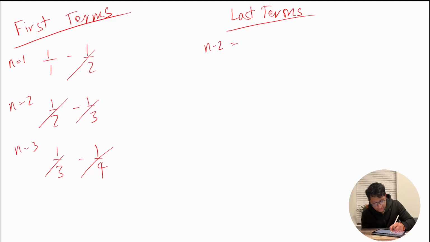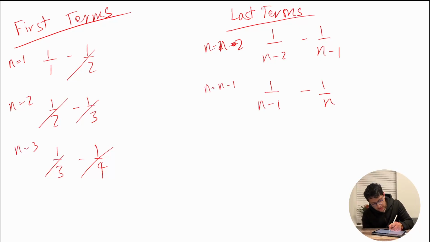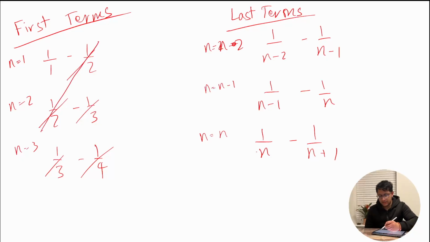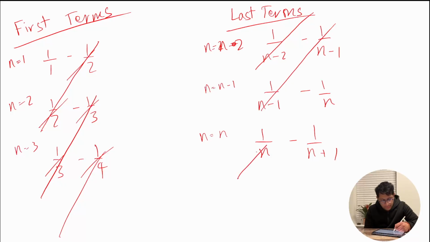So for n equals n minus 2, it will be 1 over n minus 2 minus 1 over n minus 1. Then n equals n minus 1, it will be 1 over n minus 1 minus 1 over n, right? And n equals n, in this case it will be 1 over n minus 1 over n plus 1, right? So following the same pattern, because it was like diagonally crossing out, and 1 over 4 will be here, you do the same. This will be crossed out, this will be crossed out, and 1 over n crossed out.